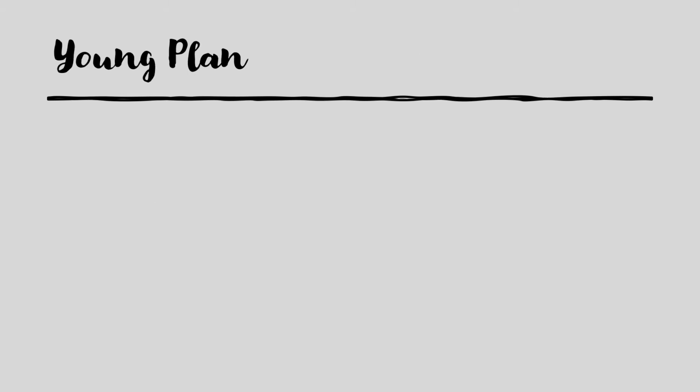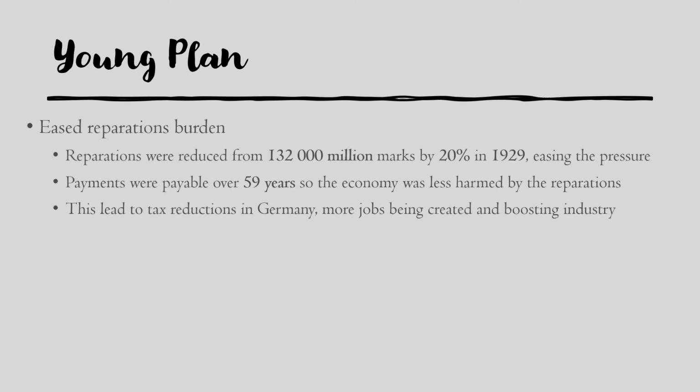Next, the Young Plan. So we're skipping a few years now. The first effect of the Young Plan was that it eased the reparations burden. The Bill of Reparations was originally agreed at the Treaty of Versailles to be 132,000 million marks. It was reduced in this plan by 20% in 1929. That again eased the pressure of paying for it.